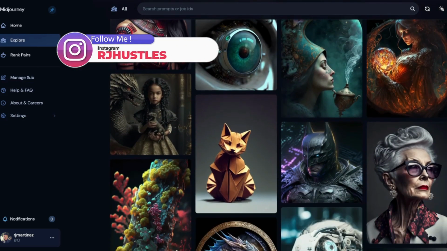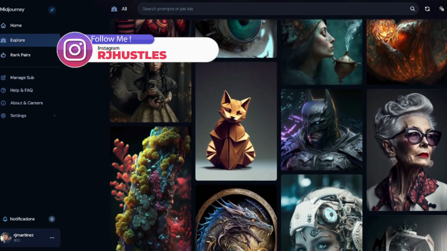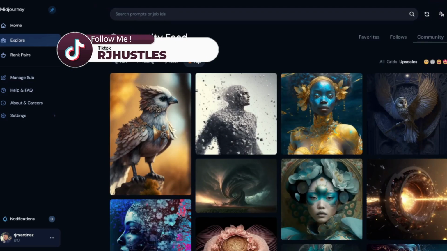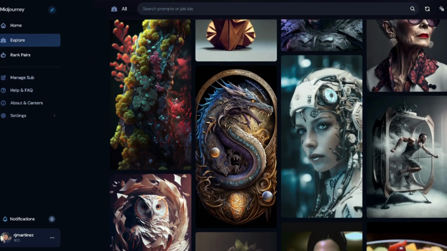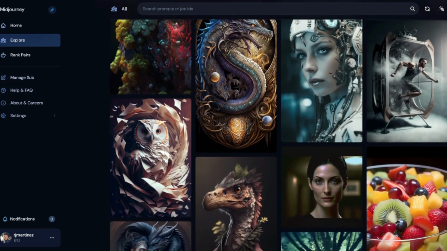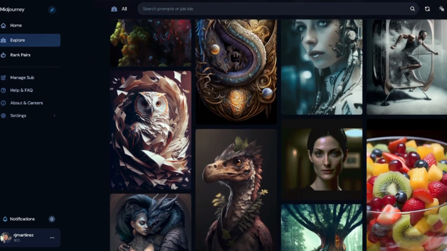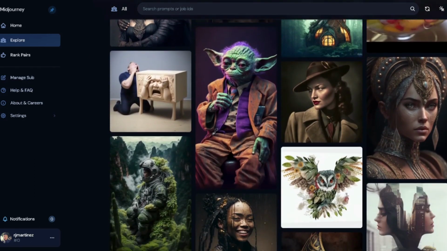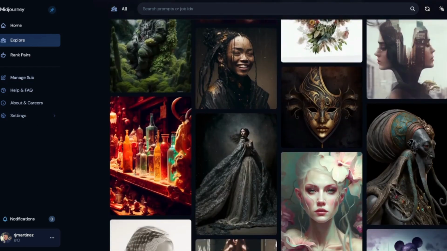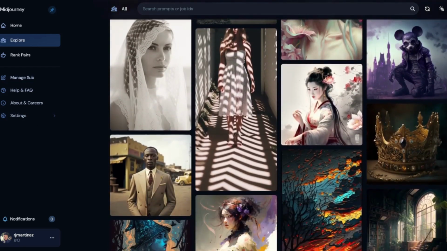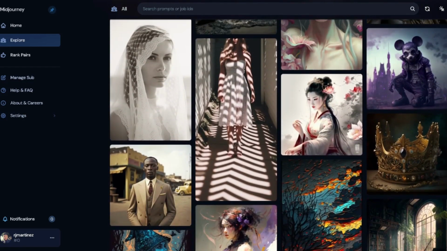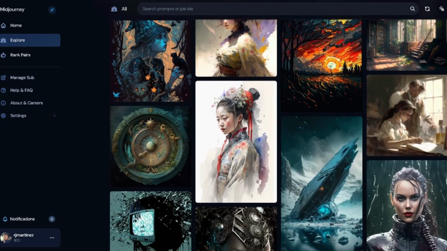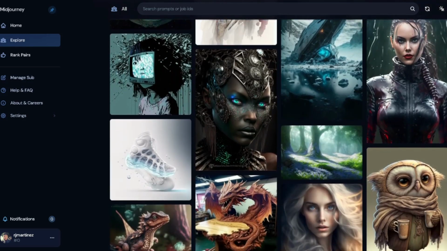Which is really cool. Keep this in mind when we're doing research, because that's what we're going to use. We're going to use Midjourney. You can also use Amazon.com or any of the online platforms like Etsy to get inspiration. But for this example, we're going to use Midjourney because it's a very, very powerful tool to do research inside of. Look at all these different designs that I'm sharing with you, right? Obviously you have to make sure that you're not infringing on anyone else's design, but these are just niche ideas that are created to give you inspiration.